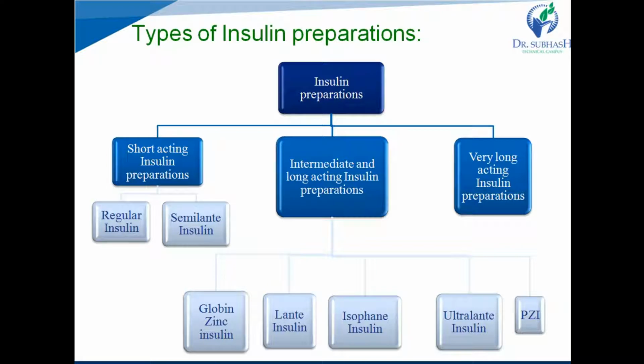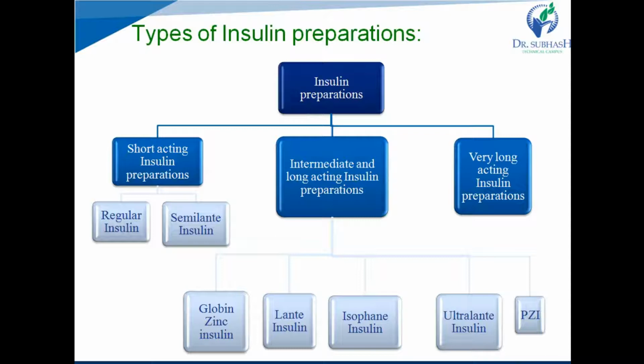Based on duration of action, insulin preparations can be classified into 3 categories: short-acting, intermediate and long-acting, and very long-acting insulin preparations. Short-acting insulin preparations have a duration of action of about 12 hours, intermediate-acting preparations about 24 hours, and long-acting preparations 36 hours. And very long-acting insulin preparations have a duration of action of more than 36 hours. Short-acting 12 hours, intermediate 24 hours, long-acting 36 hours, and very long-acting more than 36 hours.